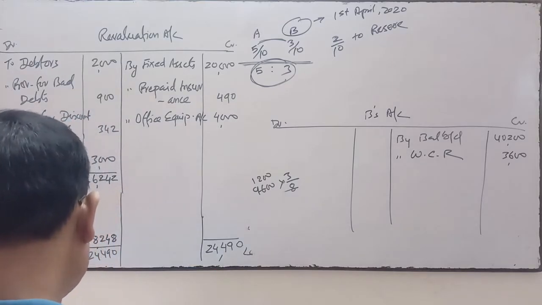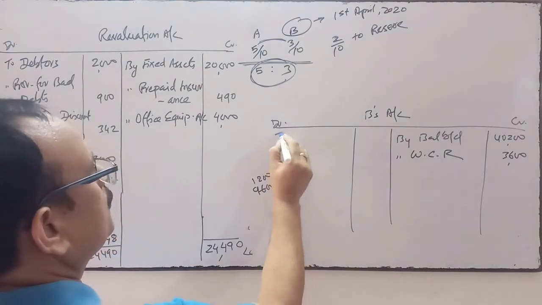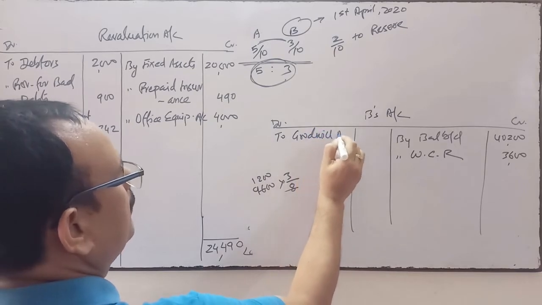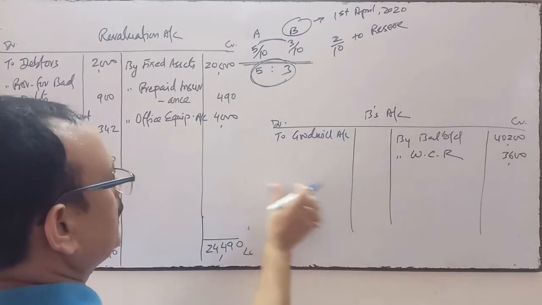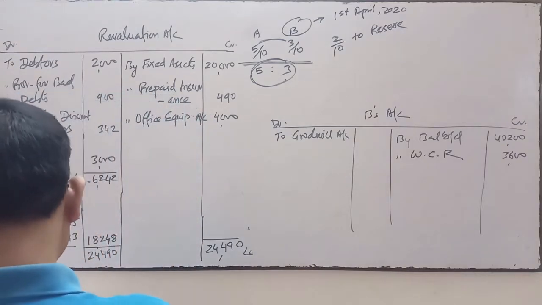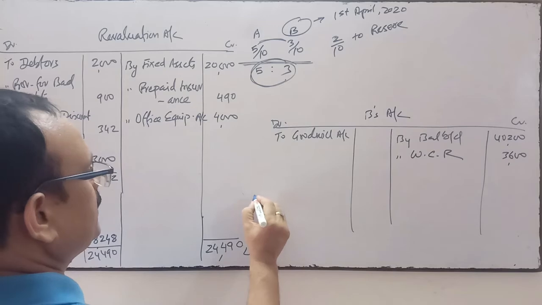Thereafter, seen in the balance sheet, on the asset side is goodwill. So we will write off the goodwill in the same ratio 5:3. Goodwill given in the balance sheet is 15,000.